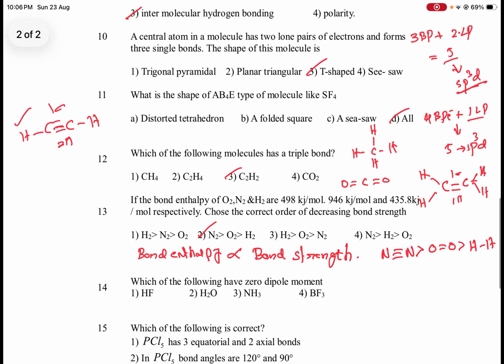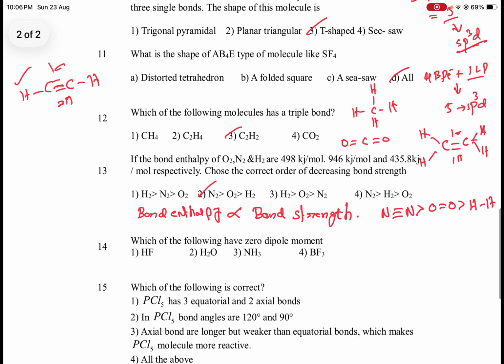Okay. Next, 14th one: which of the following has zero dipole moment? Here, in the case of HF, fluorine is a more electronegative element. It contains 7 valence electrons, 1, 2, 3, 4, 5, 6, 7. Hydrogen forms one single bond, so lone pairs are 3. So one bond pair of electrons plus 3 lone pairs. Next, H2O.